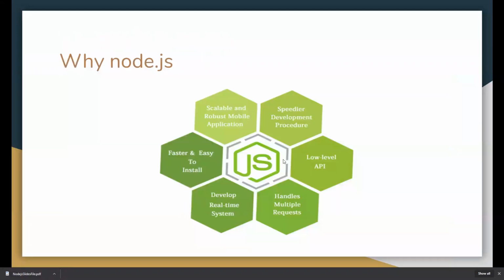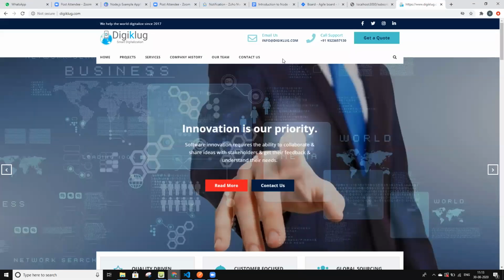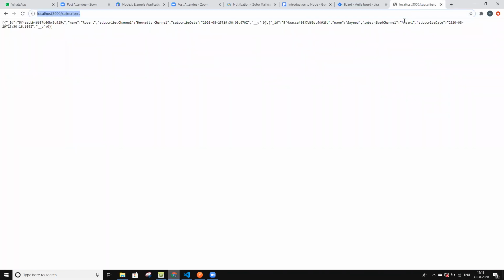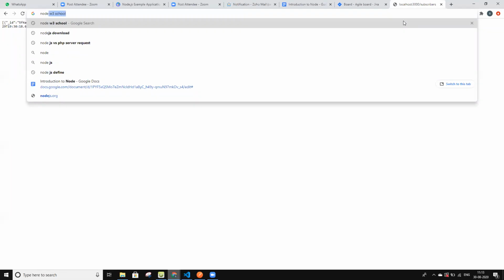So why should we choose Node.js? Node.js is fast and easy to install. We can install it very easily. If you want to install Node.js, we go to the Node.js website.